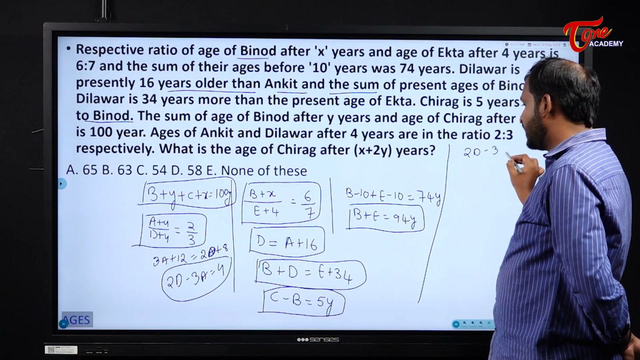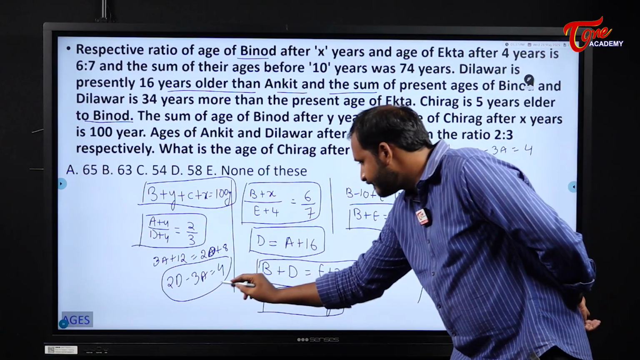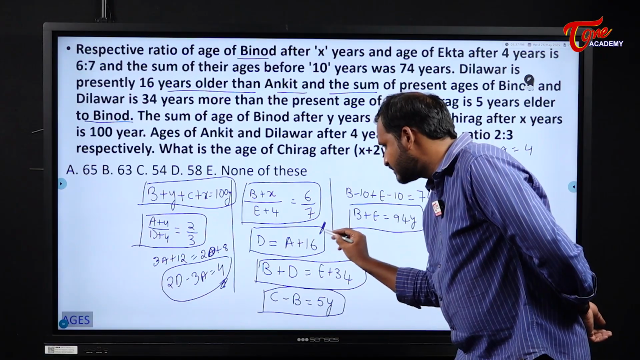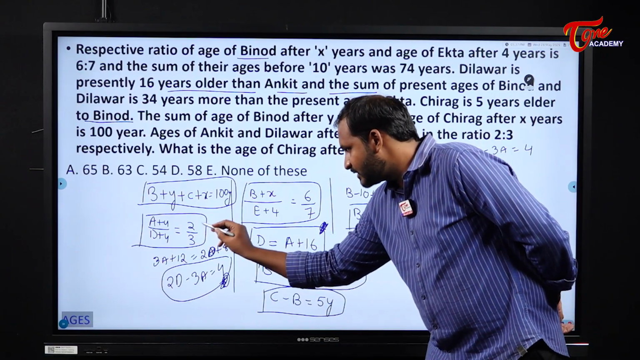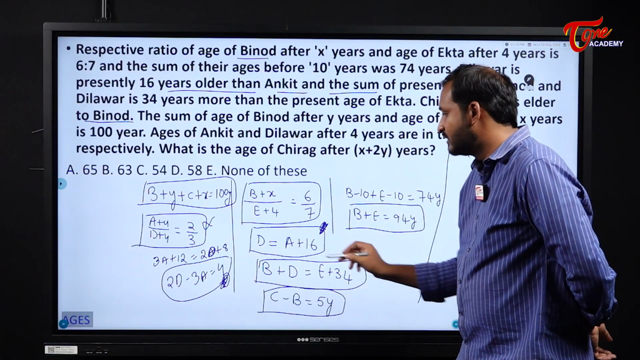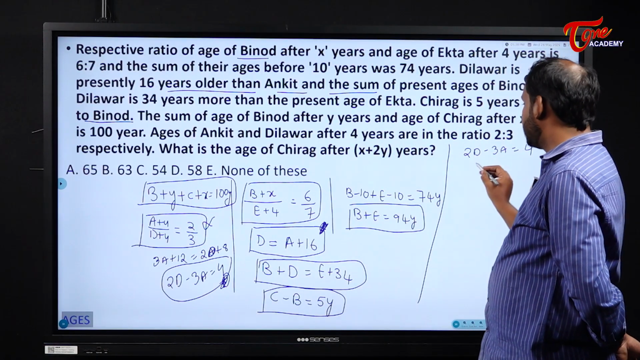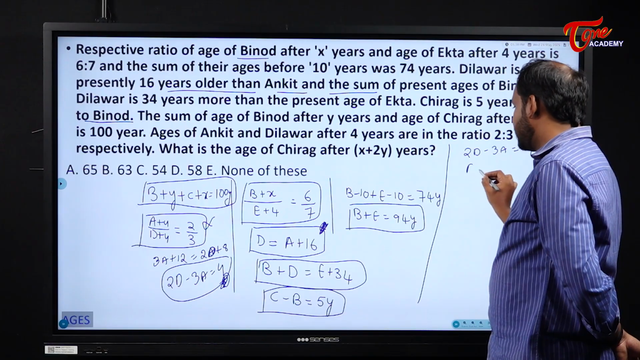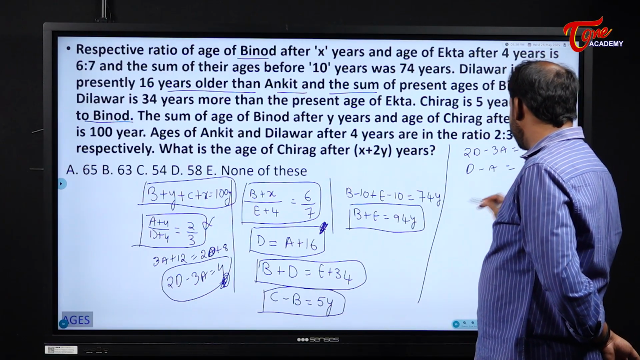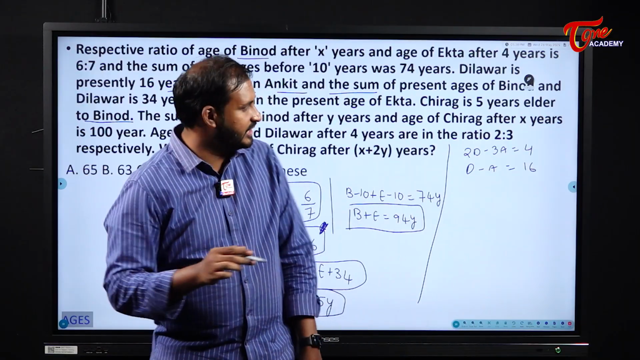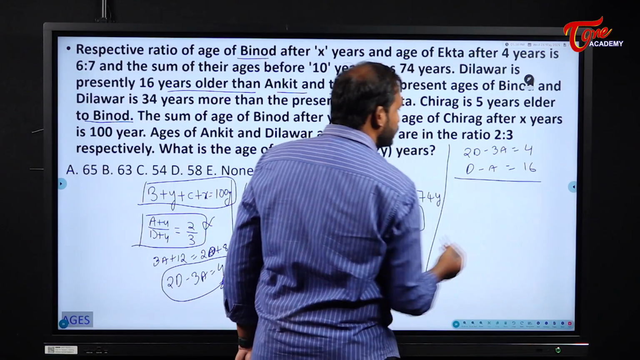2d minus 3a is equal to 4. This equation, and please see this equation. Please see these two, students. This one is gone, already from this only we have written this one, so I am circling it. So what does it become? D minus A is equal to 16. Now to cancel any two values, to solve it, what should I do here?